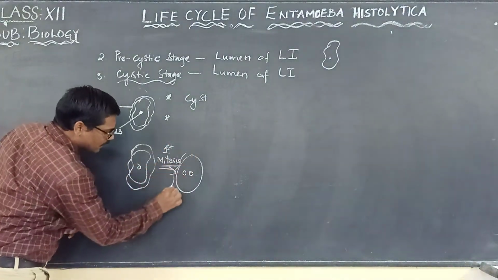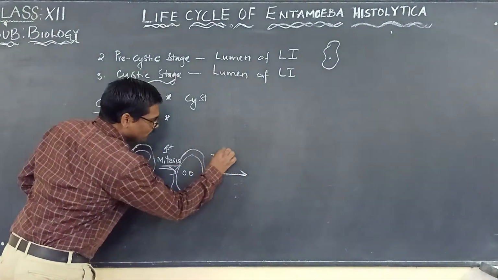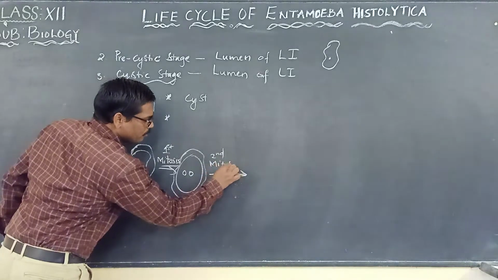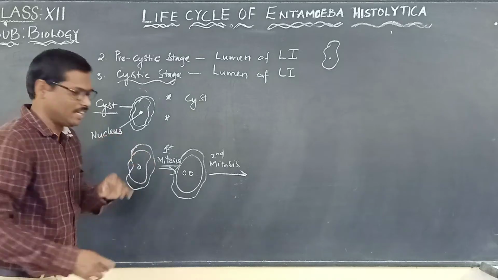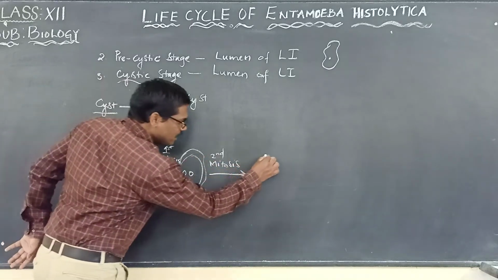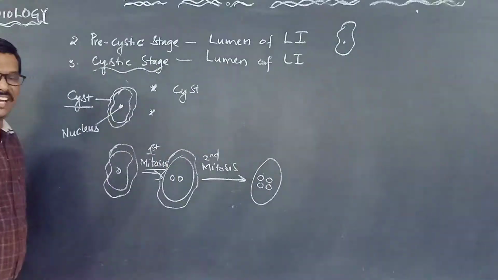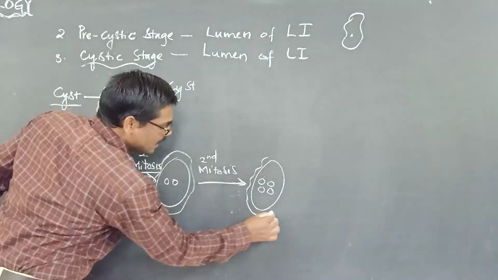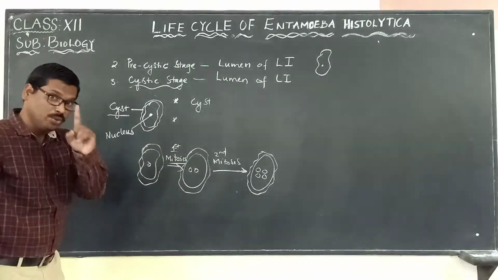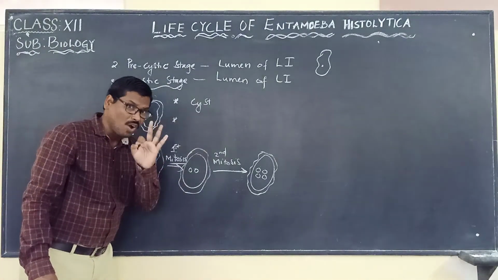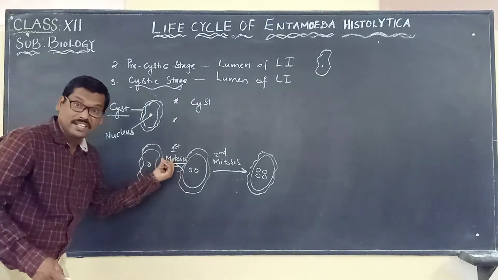And in the same way, this is enclosed, of course, by the cyst. And in the same way, there will be a second mitosis. When it undergoes the second mitosis, it is again the nucleus only. So two nuclei are there, and these two nuclei will again divide, forming four nuclei. So there are four nuclei present after the second mitosis. You have to remember that it is not the cell which is dividing, it is the nucleus which is dividing by mitotic division.